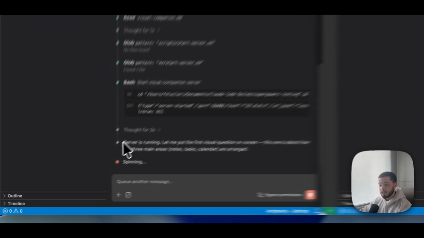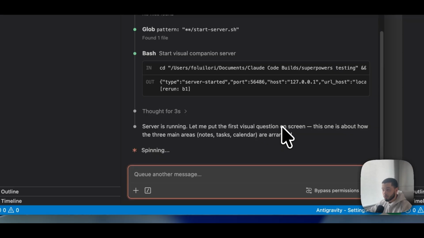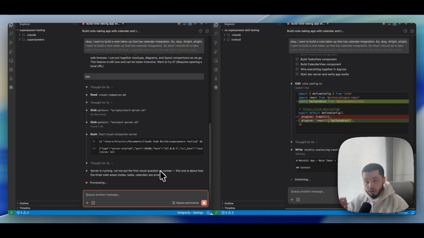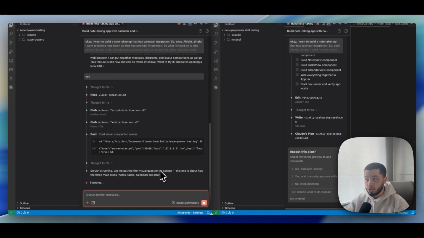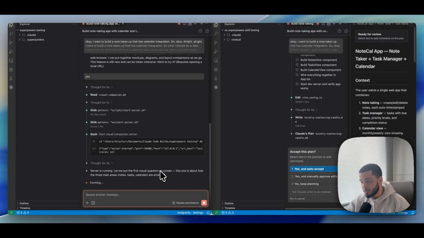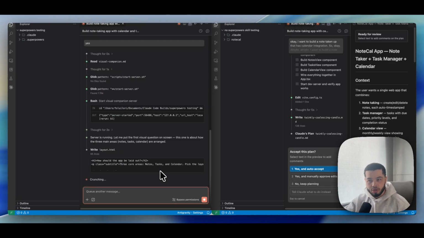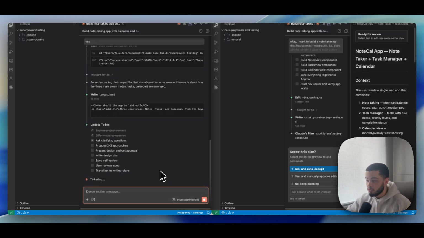On the left hand side, it is now spinning up a server so we can see the UI, which again, when you're using Claude Code, is extremely important to see before it actually builds a product, because how many times have you built something, it looks good in the text, and then when it finishes, the UI is completely off? This is going to stop that from happening by showing us the actual UI before it commits anything.